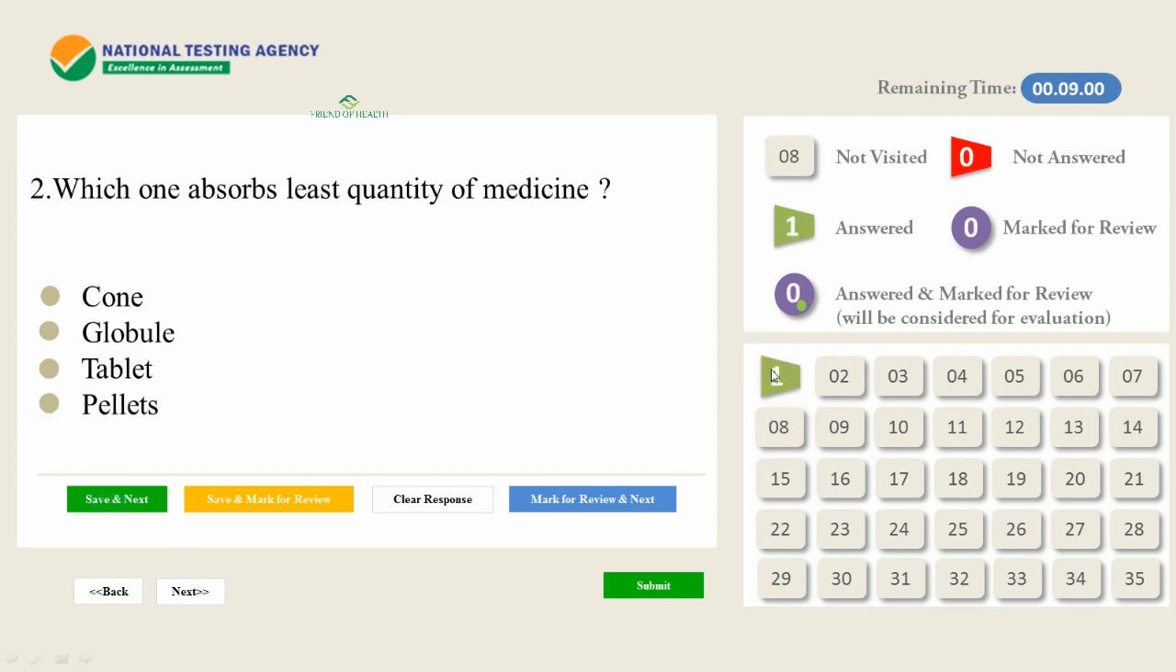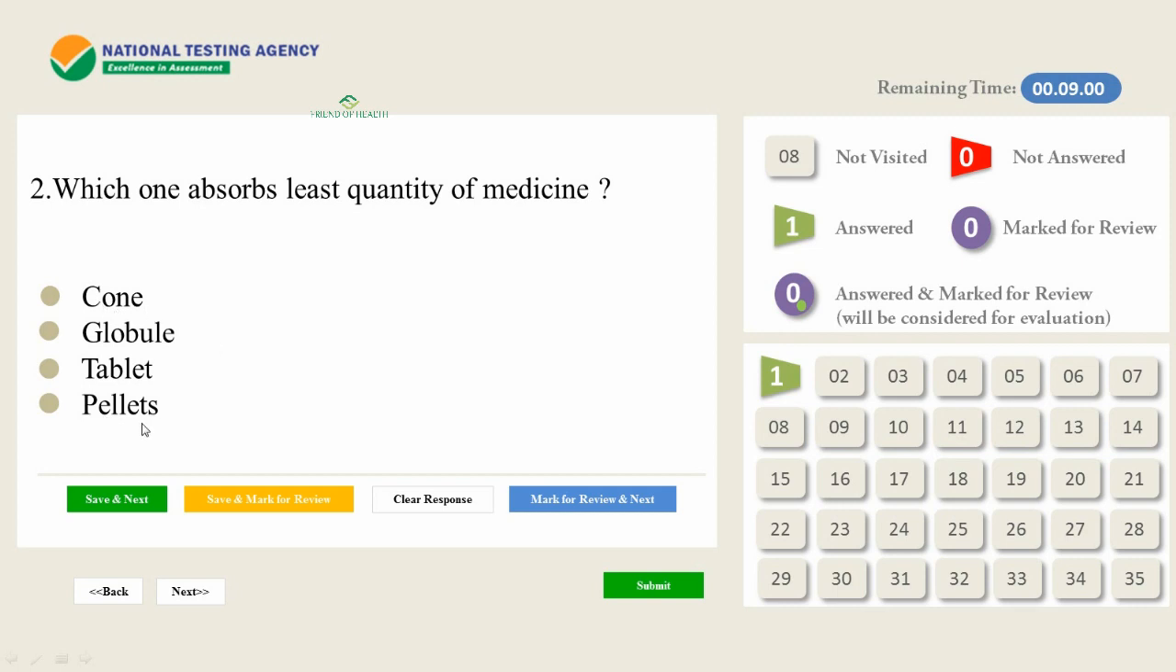Then we can see the change in the question palette. The time is running, and 8 more questions to visit, including this one. So only one is answered. Which one absorbs the least quantity of medicine? Cone, globule, tablet, pellets. We all know globule and tablet absorb the medicine in good quantity, but we have doubt about pellet and cone.